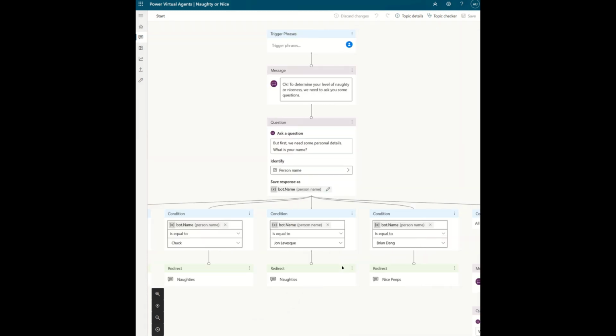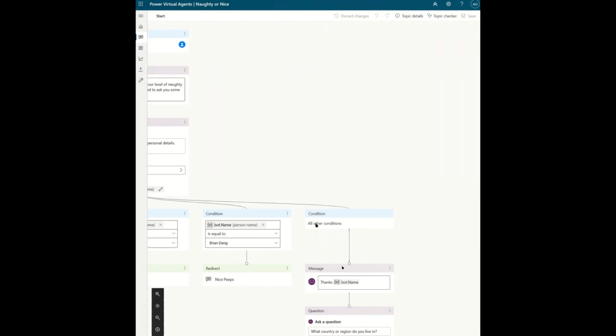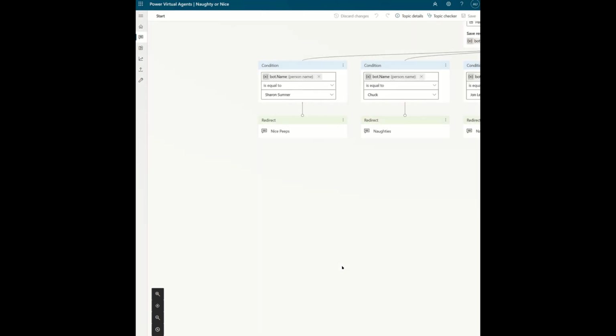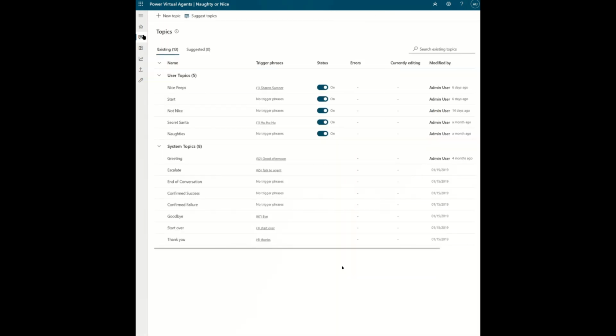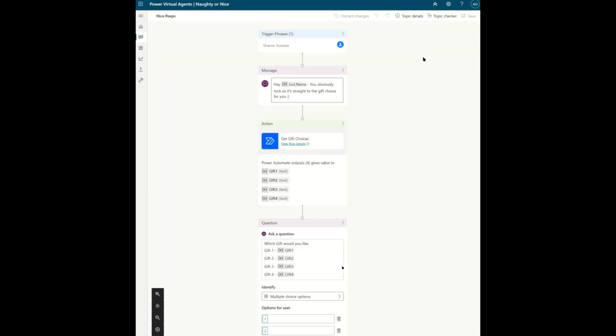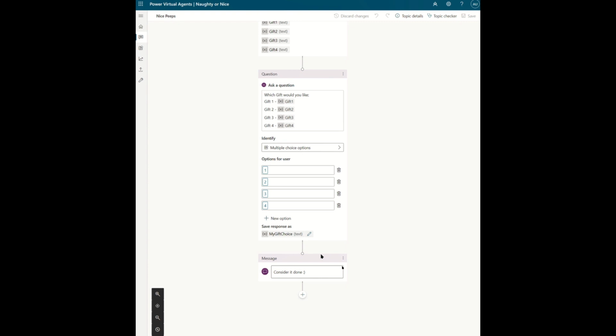So what you have to think about when you're designing a Power Virtual Agent, and as I discussed on the call, is that the design takes longer than the actual build. I think this entire app took about 45 minutes, an hour to build, all in. And that's because I was making some of those decisions on the fly. If you had designed this to begin with, you can make these really, really quickly. So you can see we've got 4 conditions, and then everything else is going to take the name and start moving them through the process, the quiz that we took to find out if we were naughty or nice. And that's how we've designed it to work with these exceptions and handling those few known exceptions.